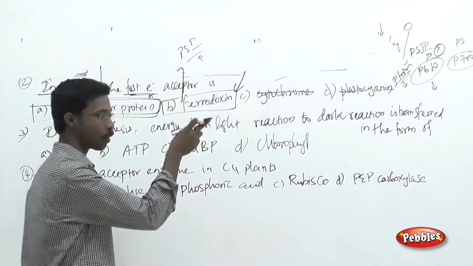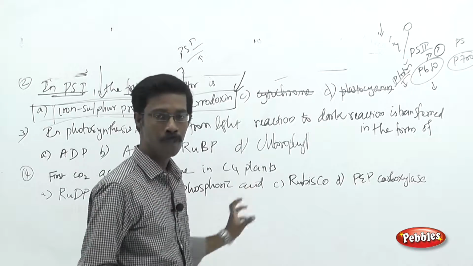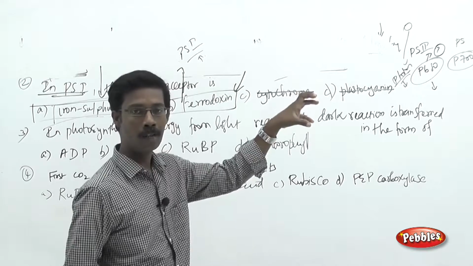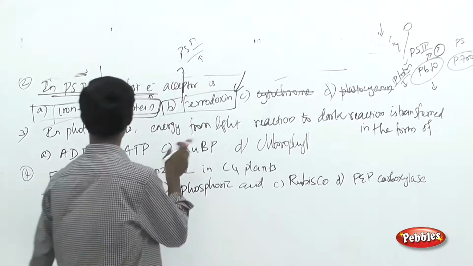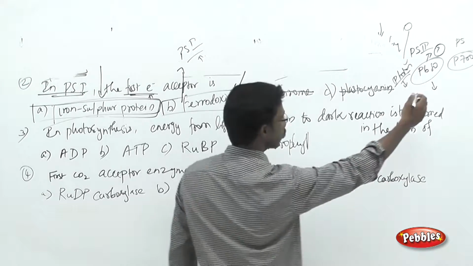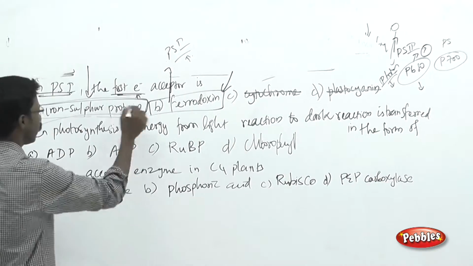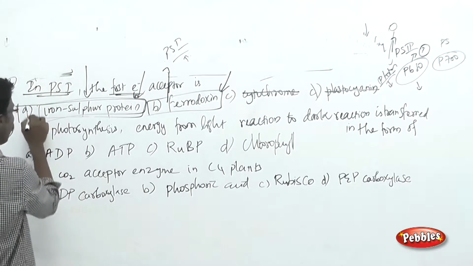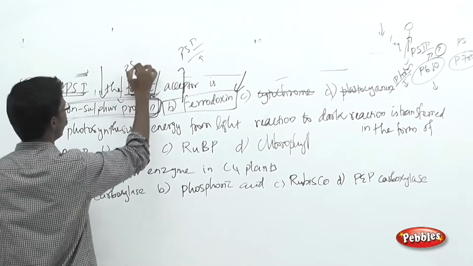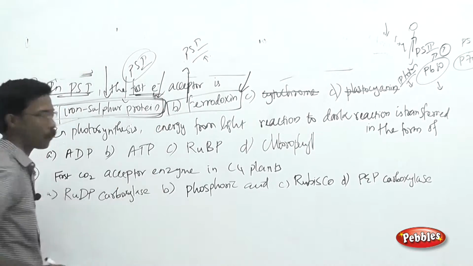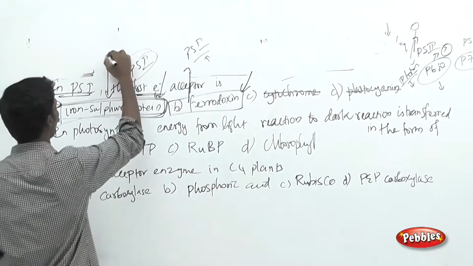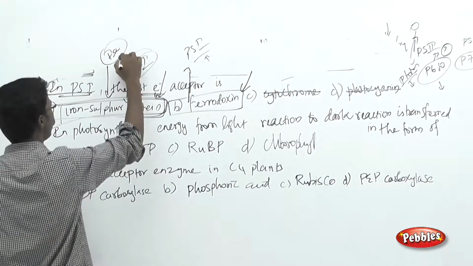Okay, so in case of the particular PS1 system, from the excitation, the electrons will be accepted by the iron sulfur protein, and the iron sulfur protein is an iron containing protein. Okay, it's an iron containing protein.